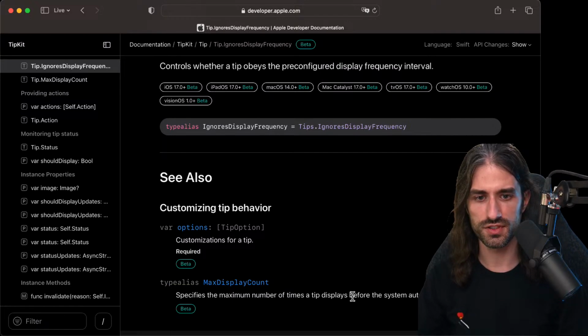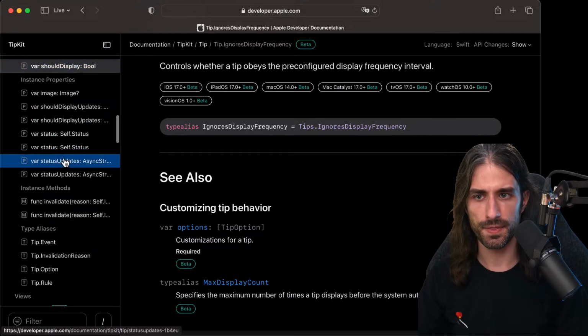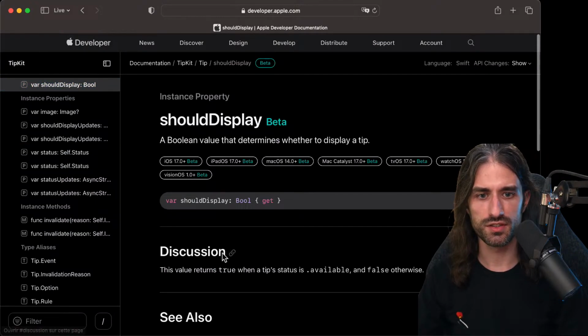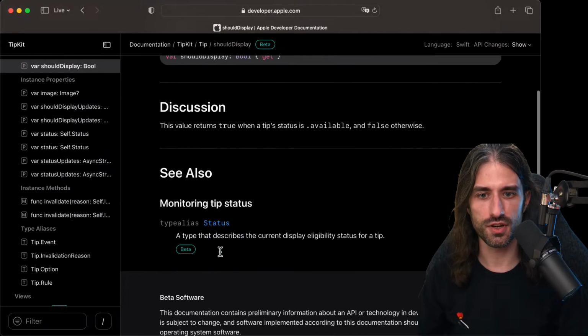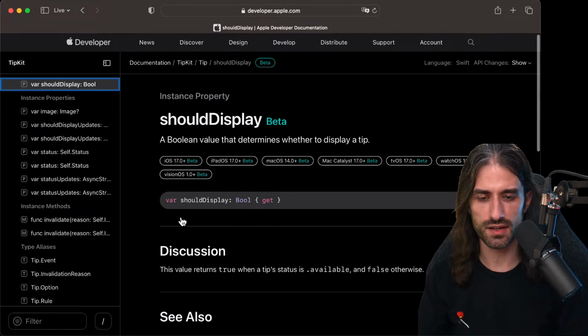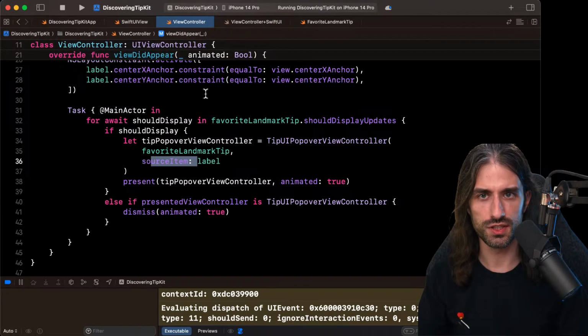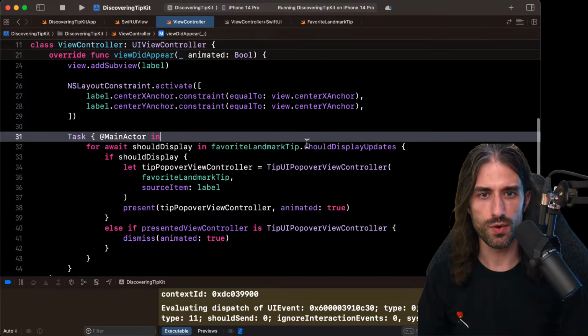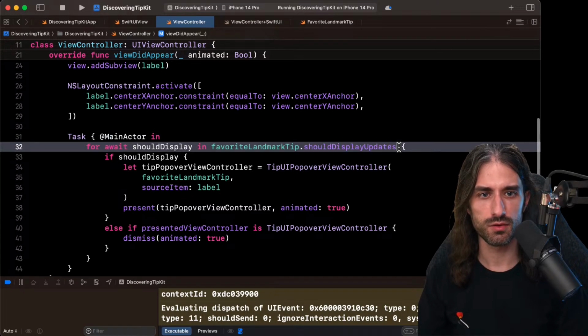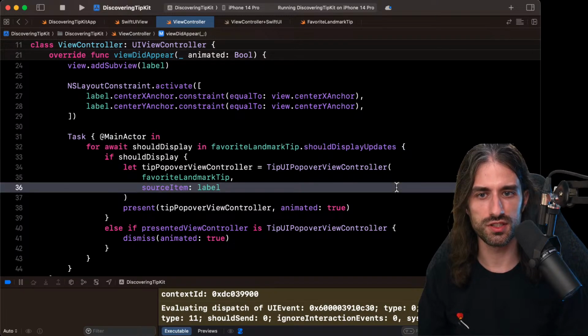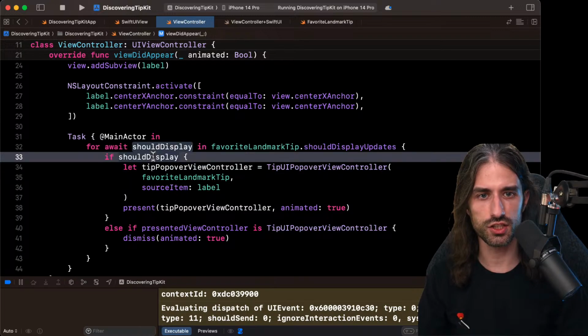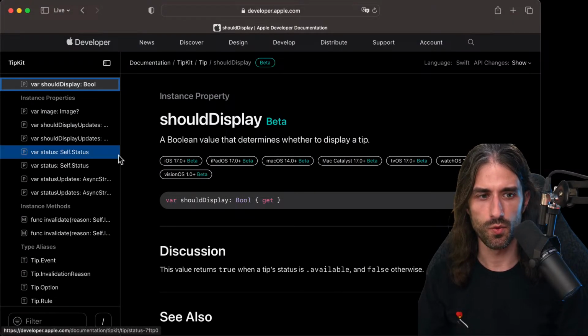Okay, you might want, for a tip, to not display more than a certain amount of time. So the should display, we saw that's what we were observing. So if I go back to the UIKit code, we were observing should display updates, which was just letting us know whenever should display had changed. So that's where we get the result of whether the tip should be displayed or not.